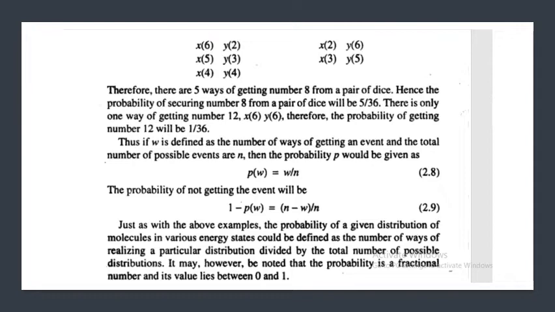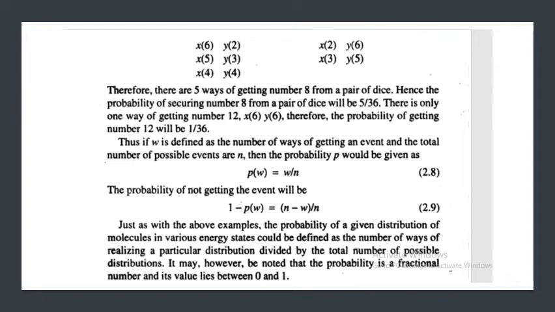Thus, if W is defined as the number of ways of getting an event and the total number of possible events is n, then the probability Pw would be given as Pw is equal to W upon n. The probability of not getting the event will be 1 minus Pw is equal to n minus W upon n.